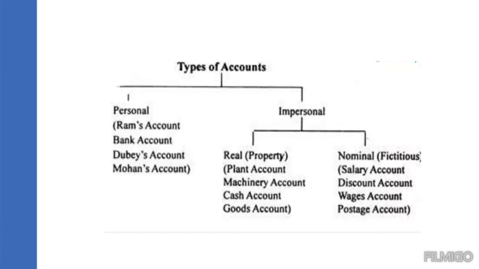And in the impersonal accounts, for the real account, we have examples such as plant, machinery, cash in hand, and the goods, the stock. These are said to be tangible, which means visible. And the nominal account, which is said to be fictitious, includes salary that we are paying, discount, which you may be receiving or allowing to your customers, wages, and postal charges.